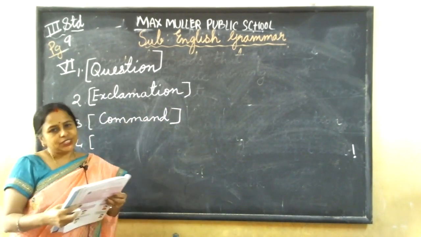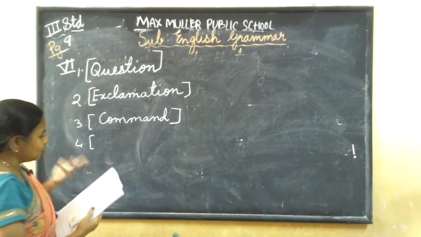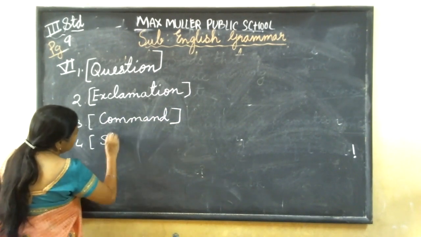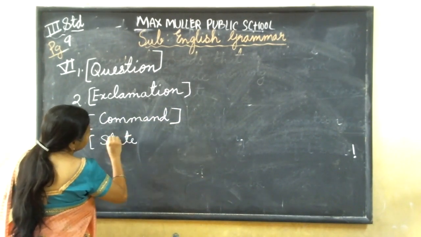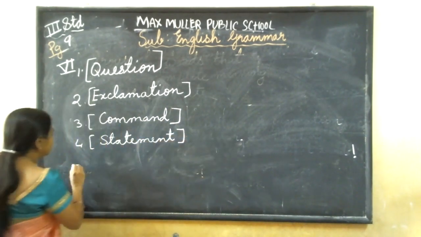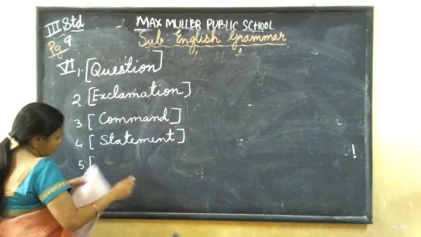Fourth one you see: I like bread with jam. That means you are giving a statement that you like bread with jam. So this is a statement. What is the spelling? STATEMENT. Statement.